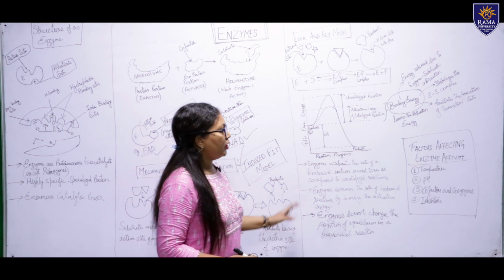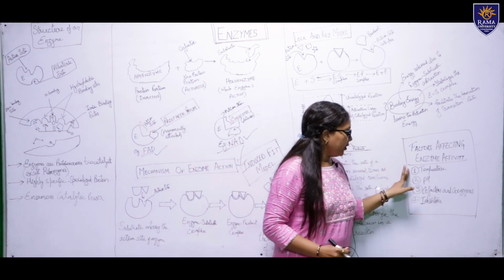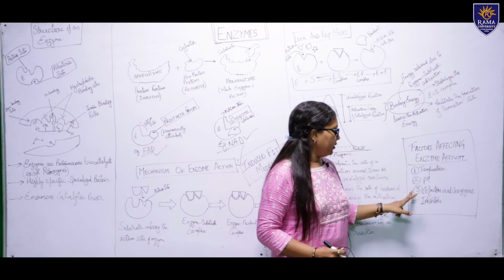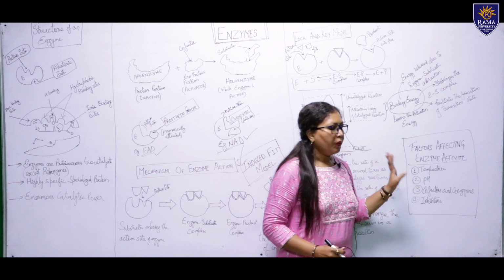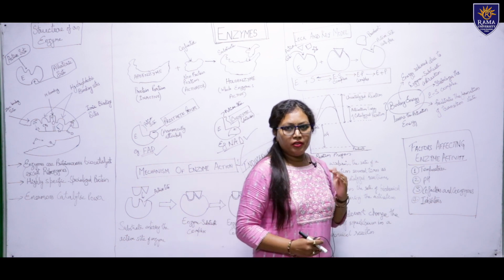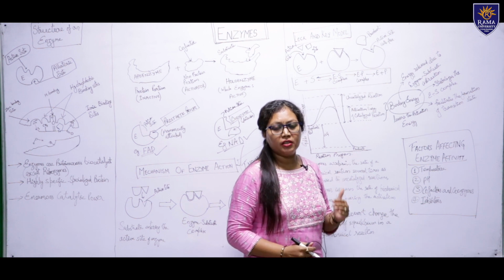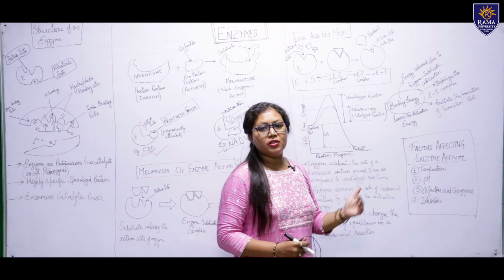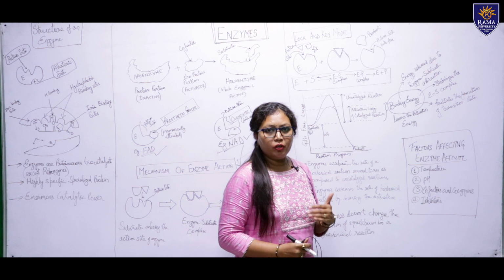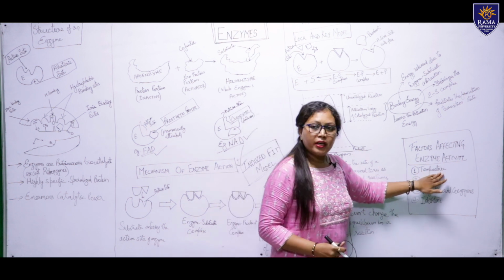Okay. So, there are some factors which affect the enzyme activity. They are the temperature, pH, cofactors and inhibitors. Suppose some person is having fever. During fever, the metabolic activities are reduced. Why? Because the enzymes are not able to work at higher temperature. So, this is a good example.